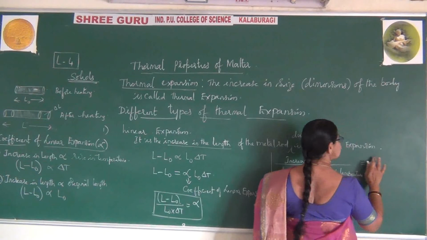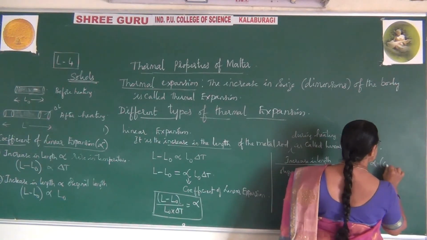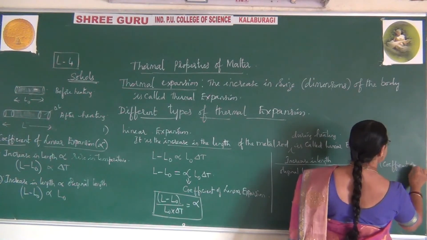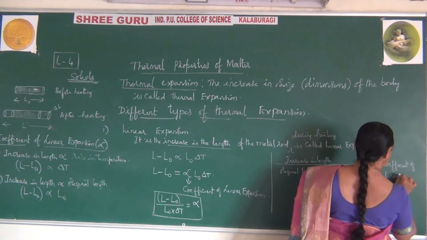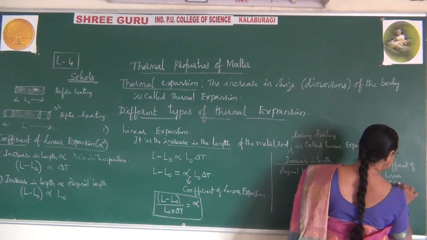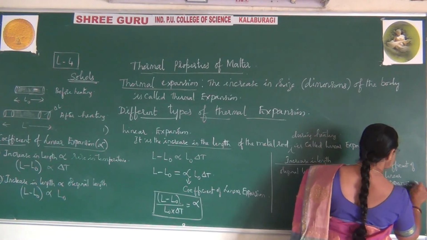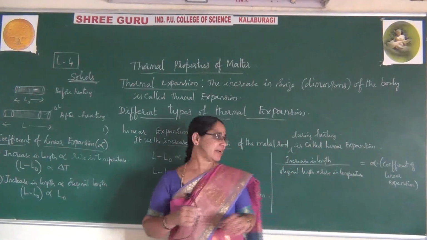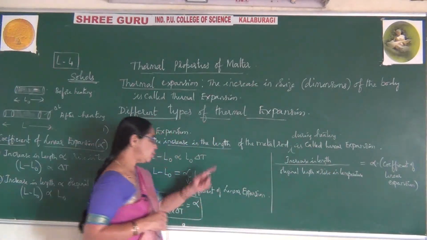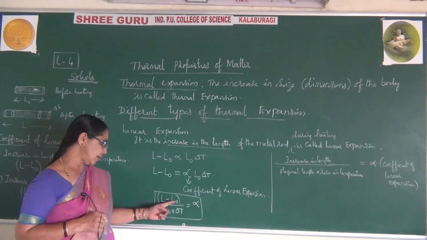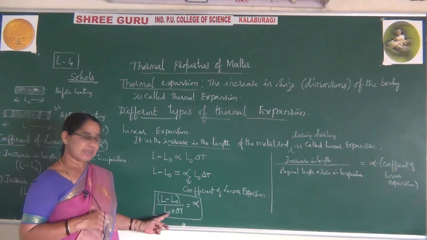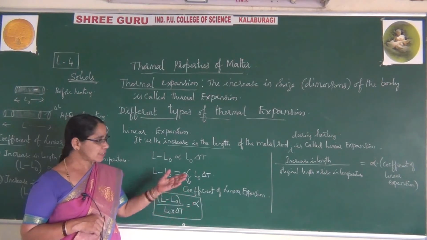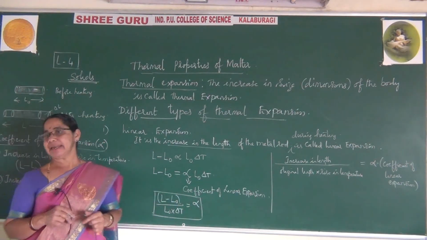Alpha is called the coefficient of linear expansion. So please observe this coefficient of linear expansion that I have written in words: increase in length divided by original length into rise in temperature is equal to alpha. What is this alpha? Coefficient of linear expansion.